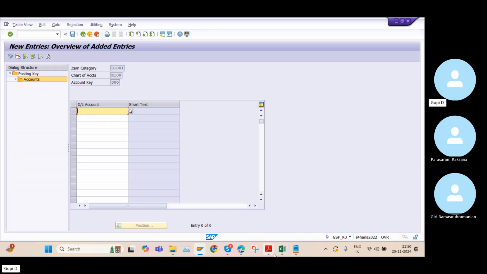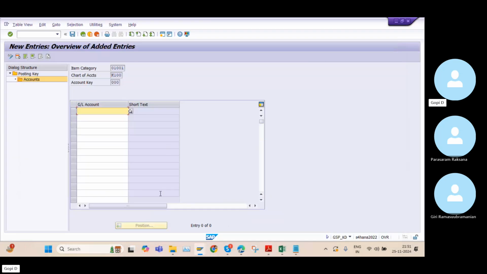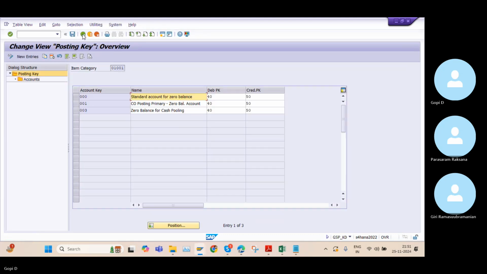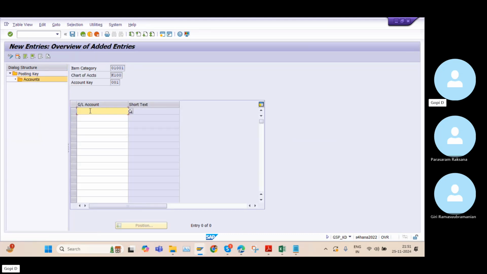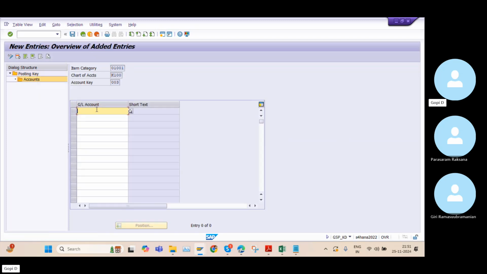So new entries, I need to give the same GL account 200100. So click on save, save one more time and go back. I need to maintain 001 as well. I need to go to this one, 200199. Click on save, go back, and I need to go 003 as well. And here also I need to maintain 200.